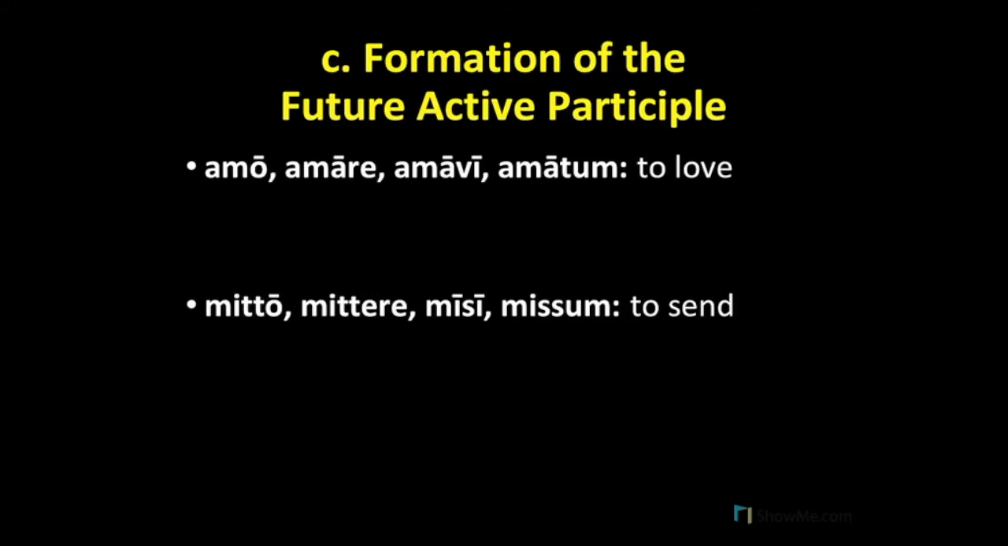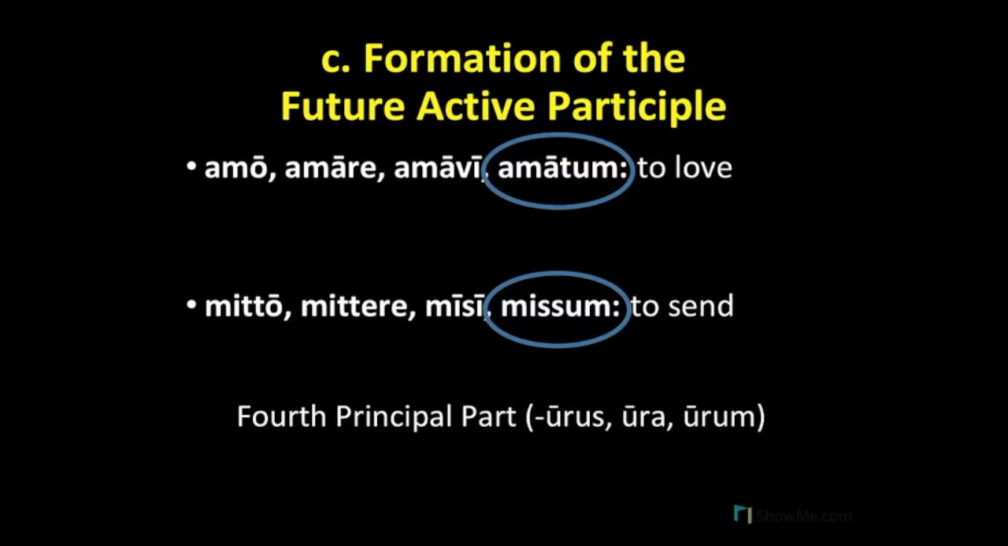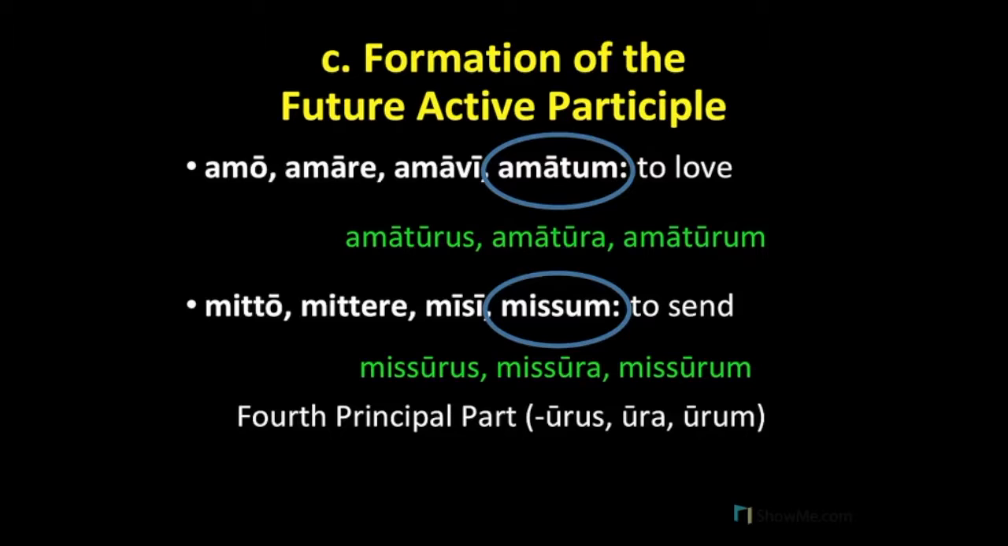So, let's talk about forming the future active participle. We have two example verbs, amo, amare, and mitto, mittere. We're going to need to start with the fourth principal part. We will take the stem from these and add the endings -urus, -ura, -urum to create a first and second declension adjective. So, from amatum, we create amaturus, amatura, amaturum. From missum, we create missurus, missura, missurum. Just remember that these -us, -a, -um future active participles will decline as first and second declension adjectives.